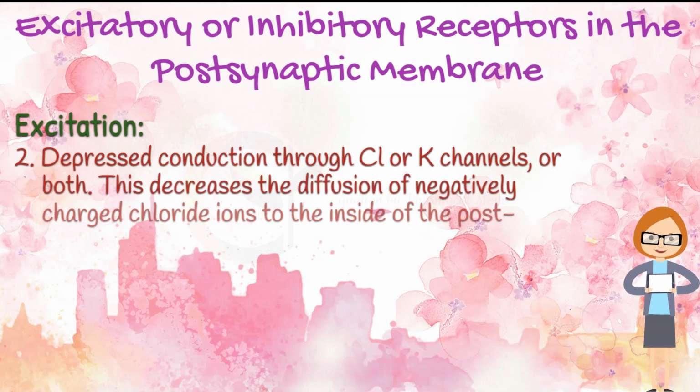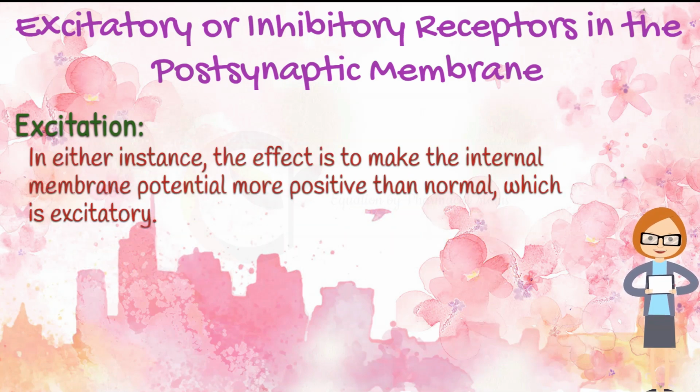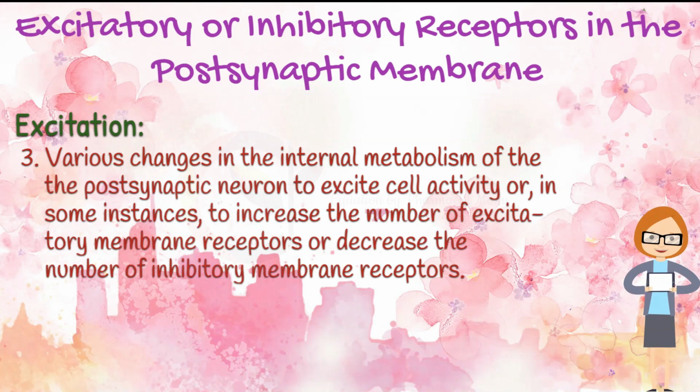Depressed conduction through chloride or potassium channels, or both. This decreases the diffusion of negatively charged chloride ions to the inside of the postsynaptic neuron, or decreases the diffusion of positively charged potassium ions to the outside. In either instance, the effect is to make the internal membrane potential more positive than normal, which is excitatory. Various changes in the internal metabolism of the postsynaptic neuron to excite cell activity or, in some instances, to increase the number of excitatory membrane receptors, or decrease the number of inhibitory membrane receptors.